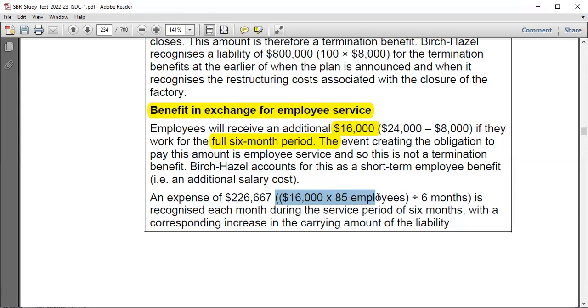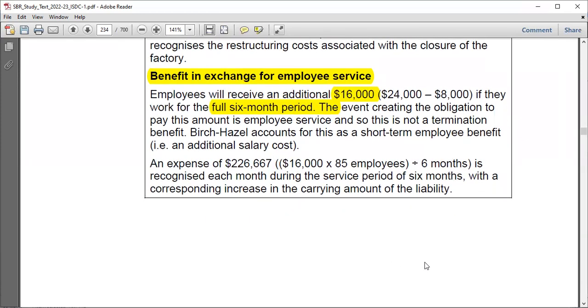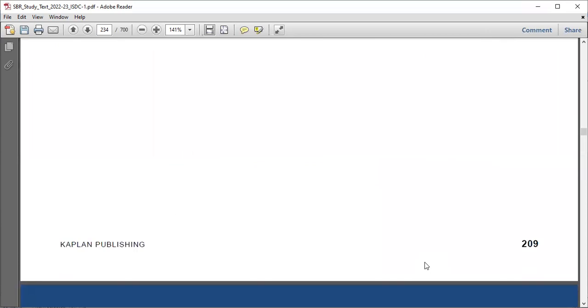Maybe to recognize each month, you have to divide by 6 months, right? Because this was for their 6-month period. So if you divide, you obtain this figure here. And this should be recognized each month during the service period, or 6 months, with a corresponding increase in the carrying amount of the liability. Something very nice. It's a very good example. I have actually liked it.